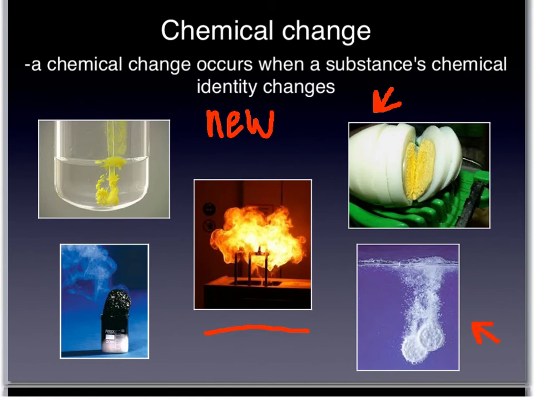Here's some Alka-Seltzer or some kind of antacid dissolving in water, and you can tell by all the bubbles there that we get a new substance formed. That's a chemical change. When you put sulfuric acid and sugar, you get this thing created here that's mostly carbon. And up here, this yellow liquid wasn't there at the beginning. It was a solution of sodium chloride and lead nitrate that were mixed, and it formed this yellow precipitate. So those are all chemical changes because something new was created.